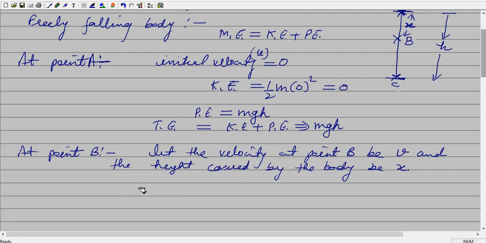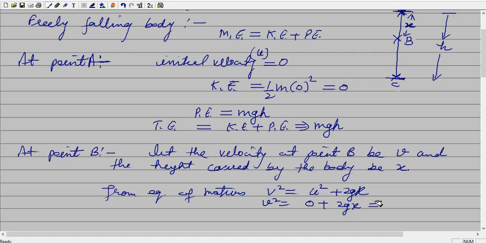Now from the equation of motion, पहले कोई relation हम निकालेंगे. From the equation of motion, v square is equal to u square plus 2gx at point B. Final velocity is v, initially 0, so v square is equal to 2gx.